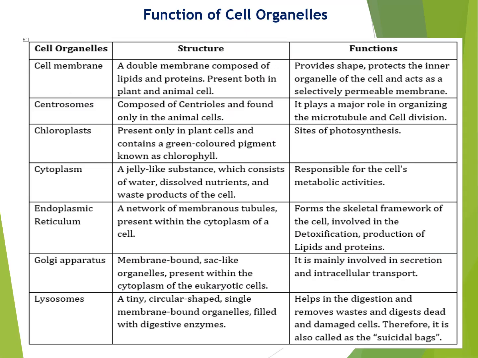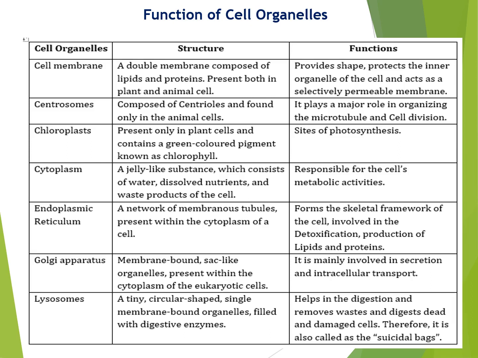This slide shows the functions of cell organelles. Cell membrane. A double membrane composed of lipids and proteins present in both plant and animal cells. Function: provides safety, protects the inner organelles of the cell and acts as a selectively permeable membrane. Centrosomes. The centrosome is composed of centrioles and found only in animal cells. It plays a major role in organizing the microtubules and in cell division.